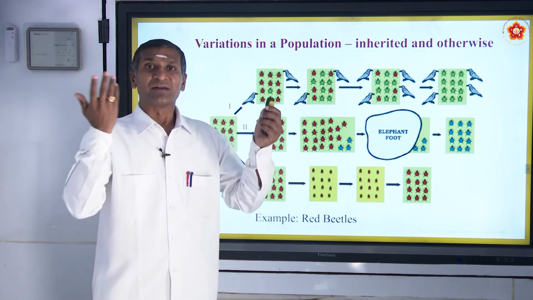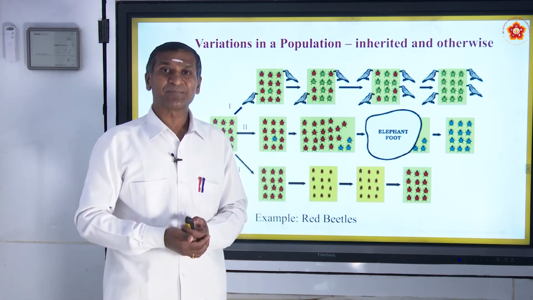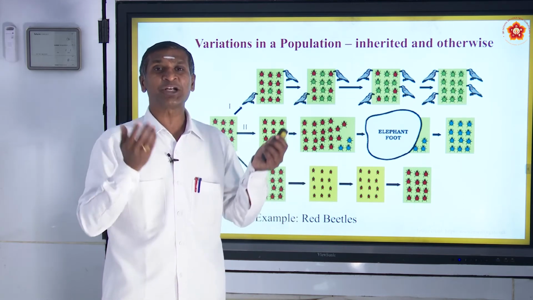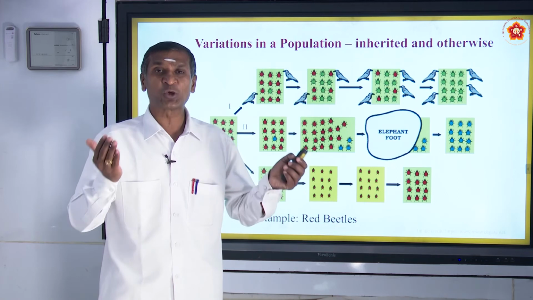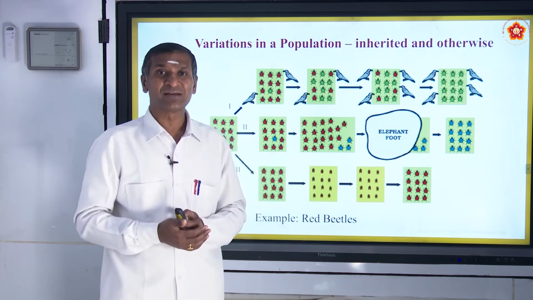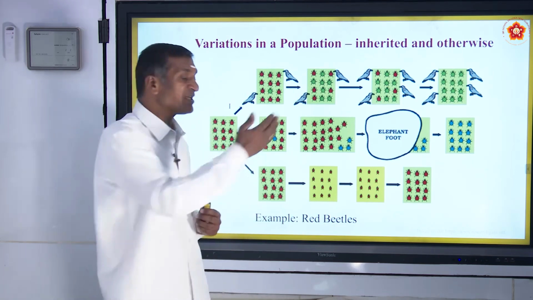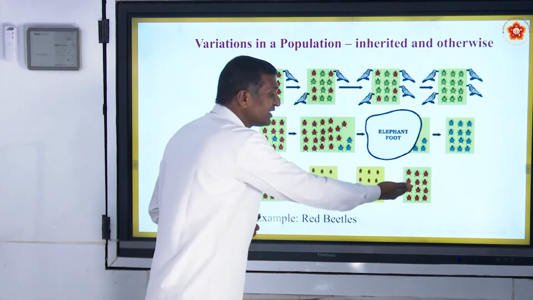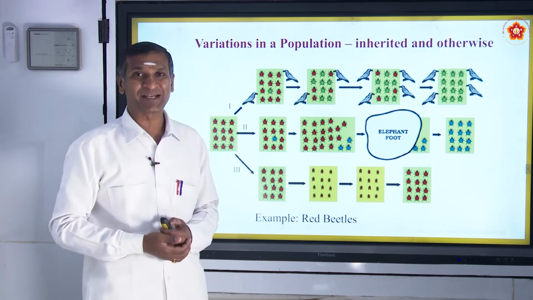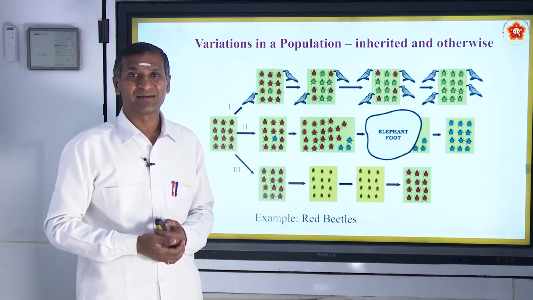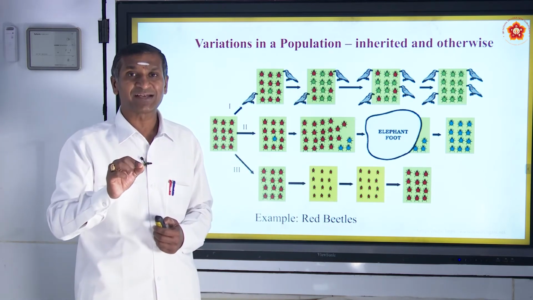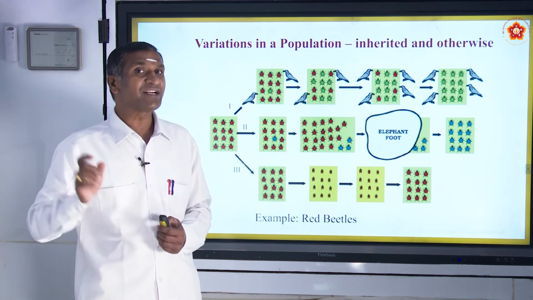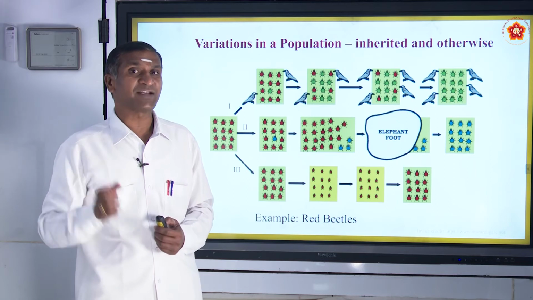Gradually, due to rain, the green bushes again started to grow. With that growth of the green bushes, the size of the beetles that had decreased gradually increased again. You can observe here. So loss of weight is not a factor of change in the DNA. It doesn't affect the DNA.